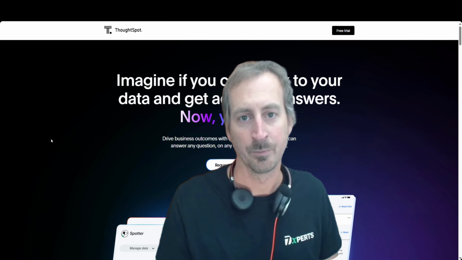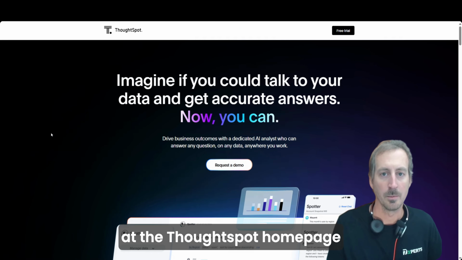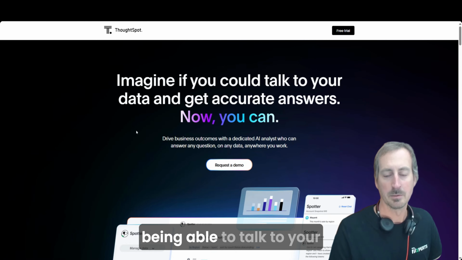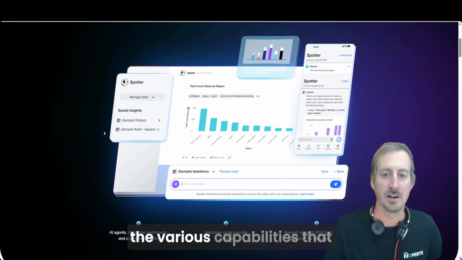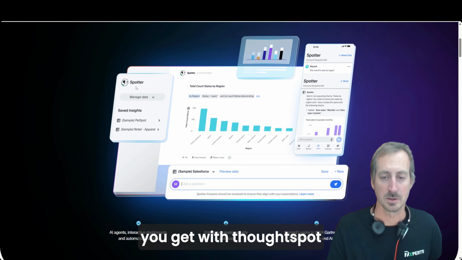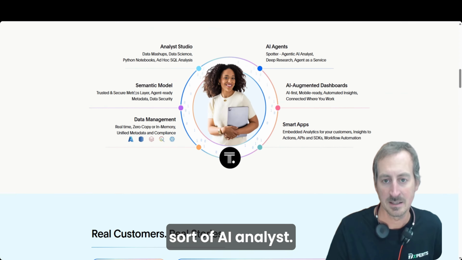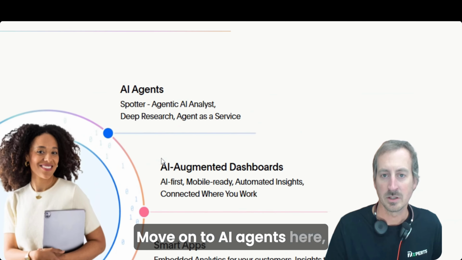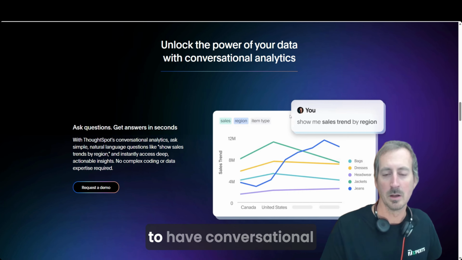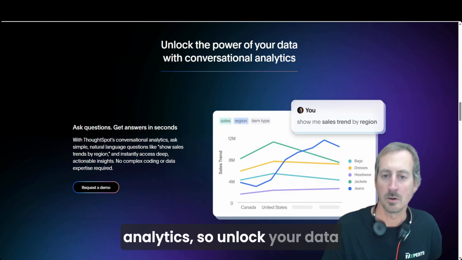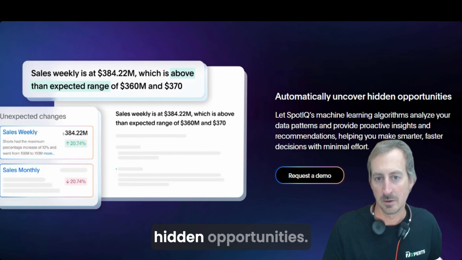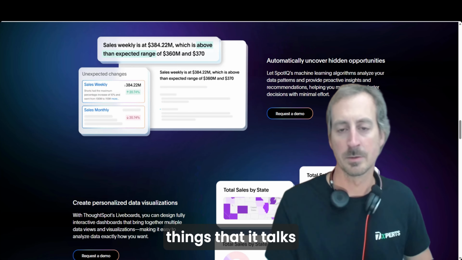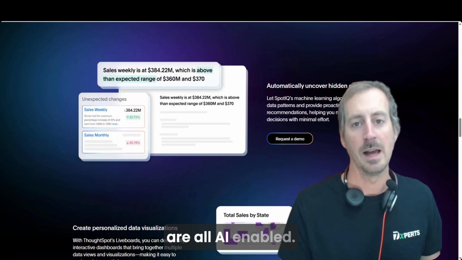data discovery. So if we start just by looking at the ThoughtSpot homepage here, it talks a lot around being able to talk to your data and get accurate answers. There's a screenshot here of some of the various capabilities that you get with ThoughtSpot Spotter, which is their sort of AI analyst. Move on to AI agents here, AI augmented dashboards. We've got you being able to have conversational analytics, so unlock your data with the conversation. Automatically uncovering hidden opportunities. All of these things that it talks about on the homepage here are all AI enabled.